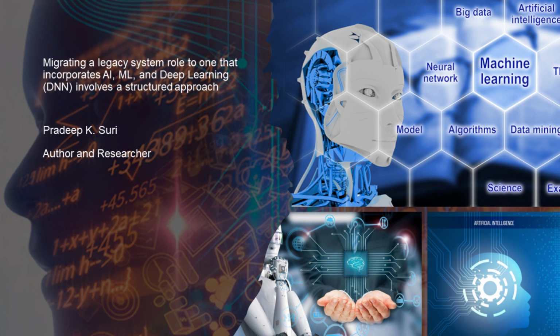8. Testing and quality assurance. Conduct rigorous testing to ensure the integrated system functions correctly and safely. Pay attention to edge cases and real-world scenarios. 9. Deployment. Once testing is successful, deploy the AI/ML models in a production environment.